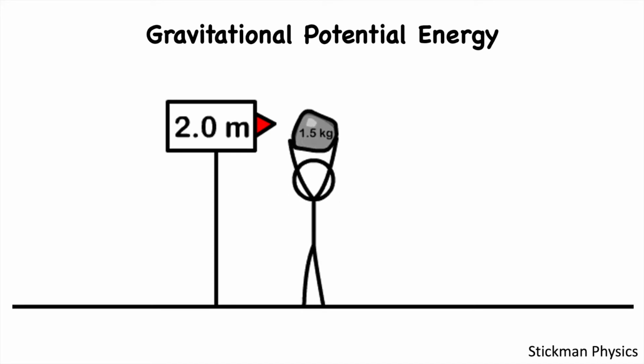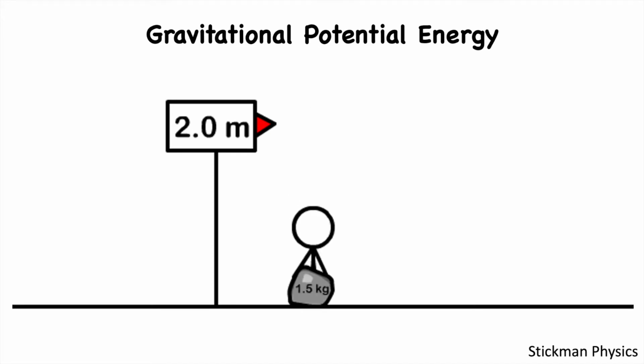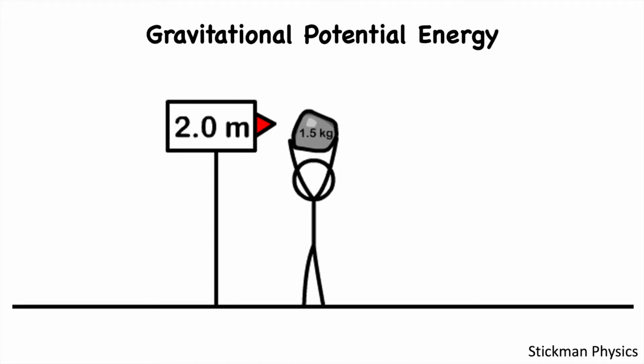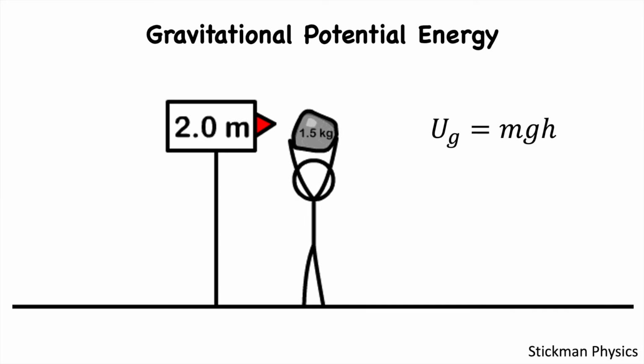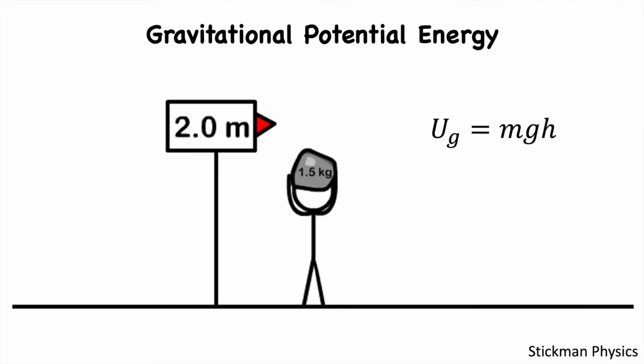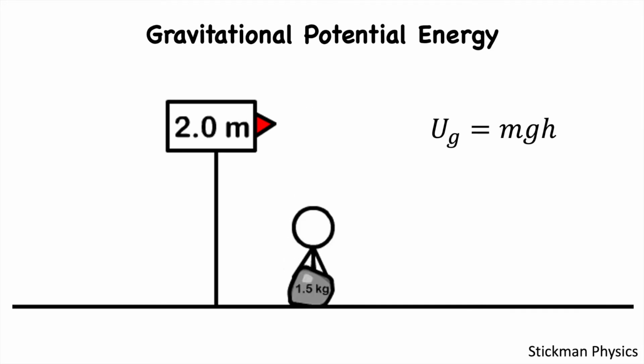For example, when our friend raises the rock, it is doing work on it. And since gravity is a conservative force, this work is equal to the change in the so-called gravitational potential energy of the rock, which depends on the rock's height above the ground.